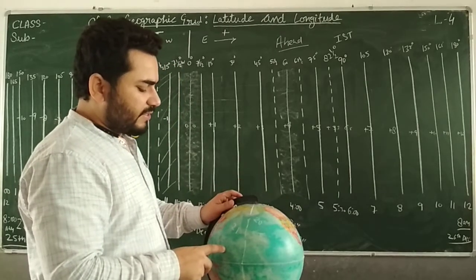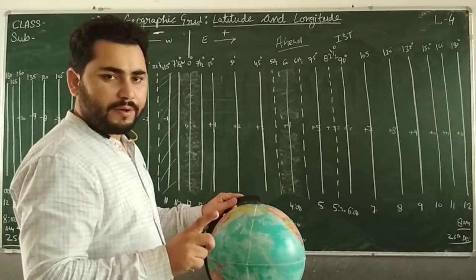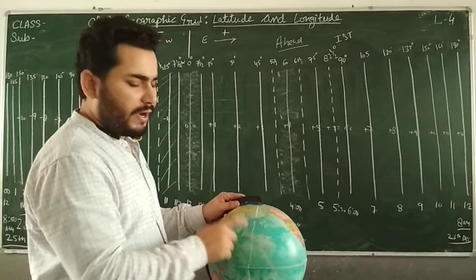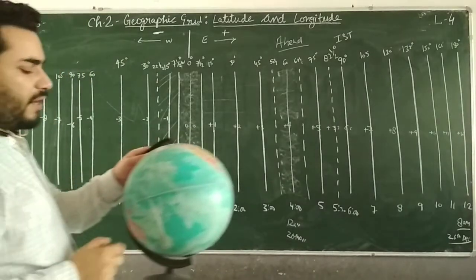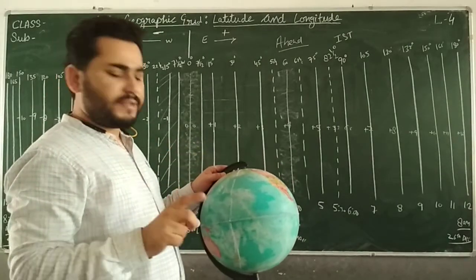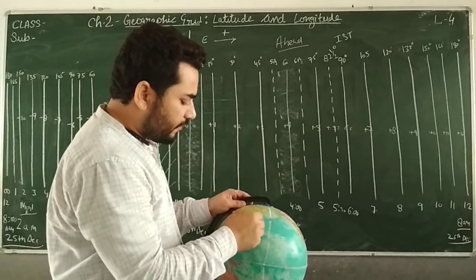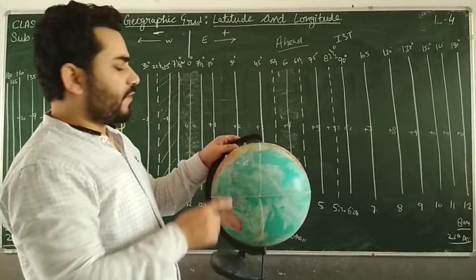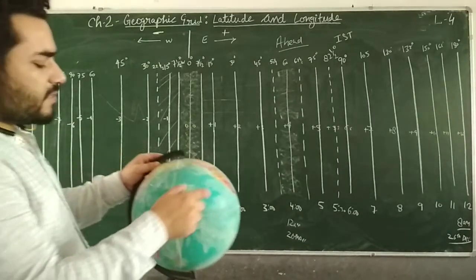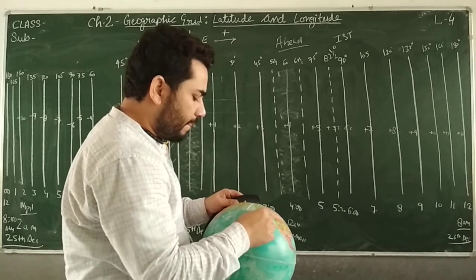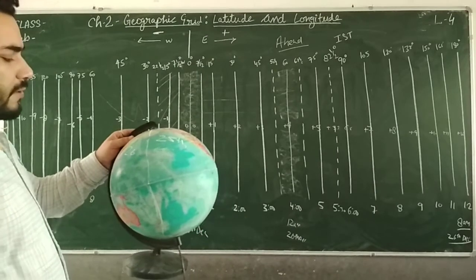So what I was trying to say is that till here the time is the same, 8 and 8. Here also 8 and there also 8 a.m. But the date is different. In the eastern hemisphere here, the date has become the 26th of December, and in the western hemisphere there, the date is the 25th of December, clear.